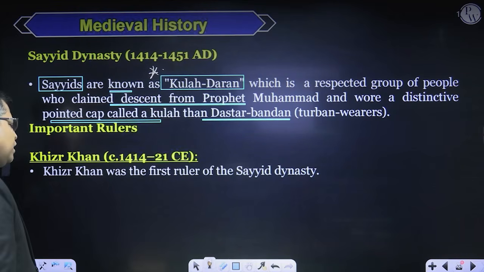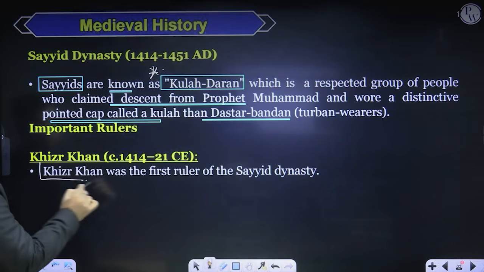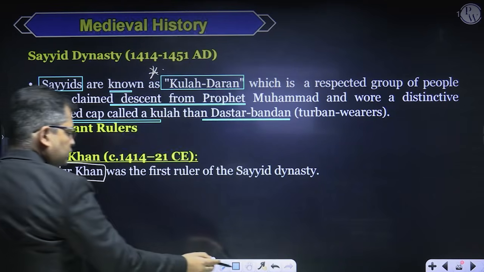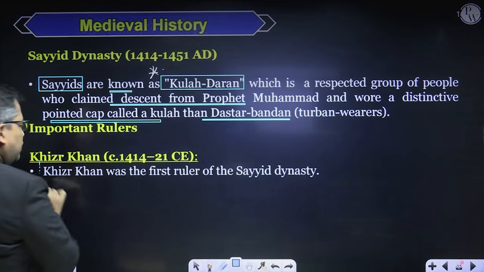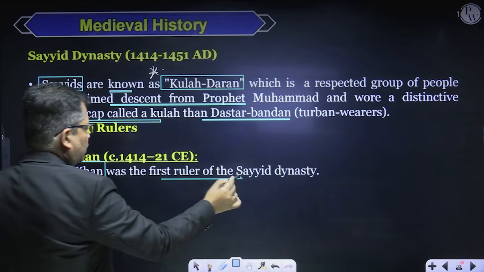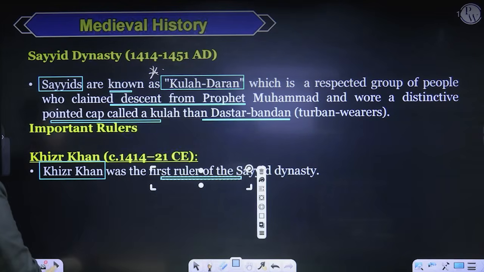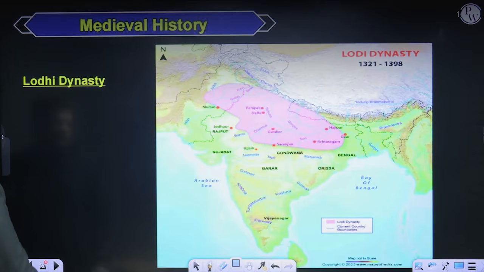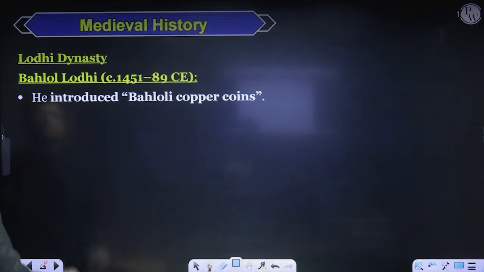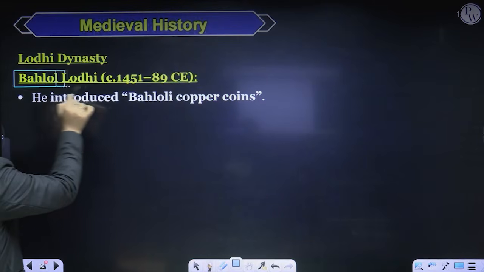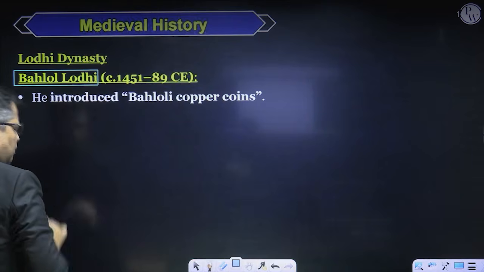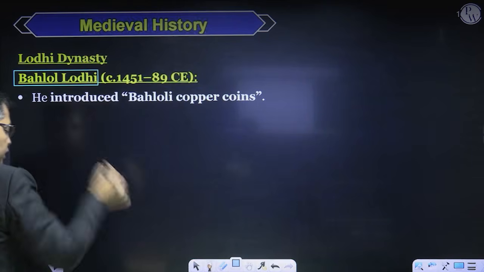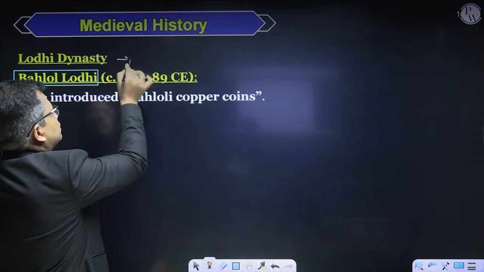Right? Among other important rulers, Khizr Khan was the founder of this dynasty, the first ruler of the Sayyid Dynasty. That's done. Now coming to the Lodhi Dynasty, the last dynasty of the Delhi Sultanate, right? This dynasty was established by Bahlol Lodhi, and he was an Afghan. So the Lodhi Dynasty is the first Afghan dynasty of the Delhi Sultanate.